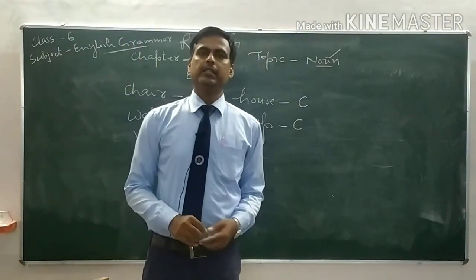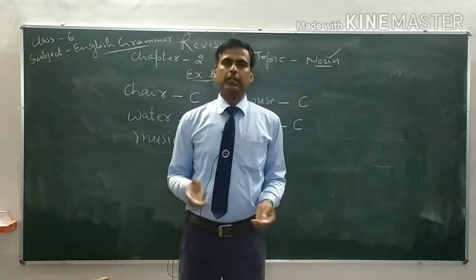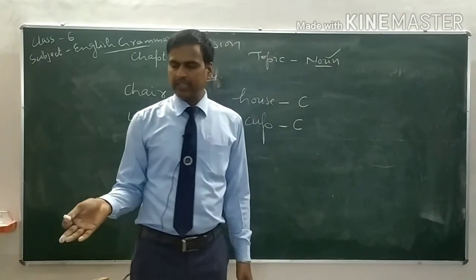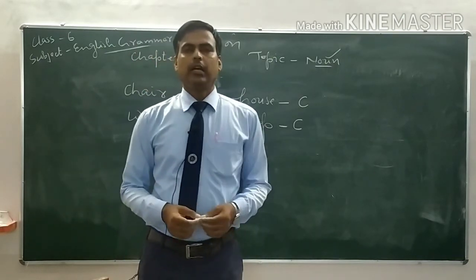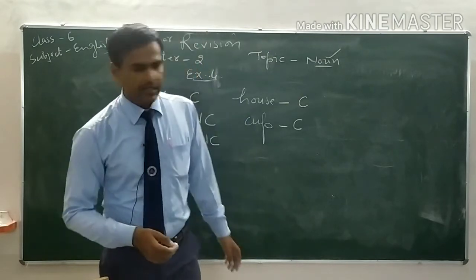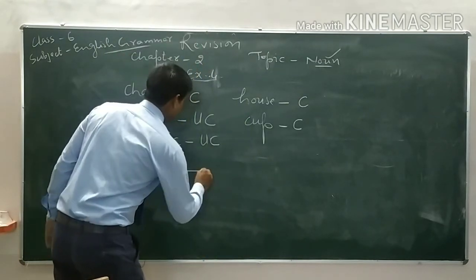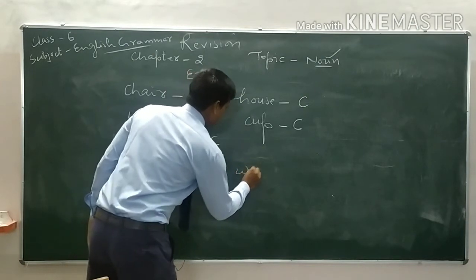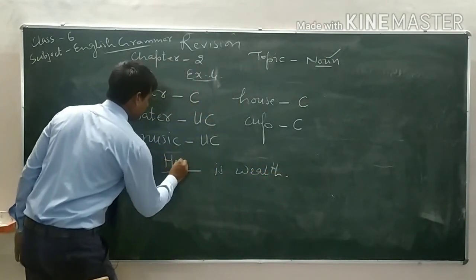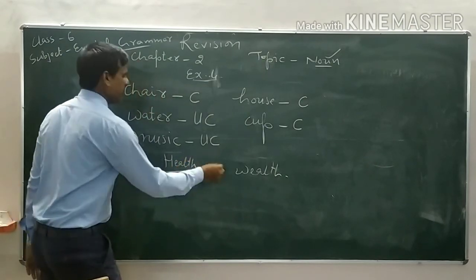So in this exercise, we have to pick out the countable and uncountable nouns. Here a few exercises are given and you have to add some nouns to complete them. For example, blank is wealth. We can say health is wealth.